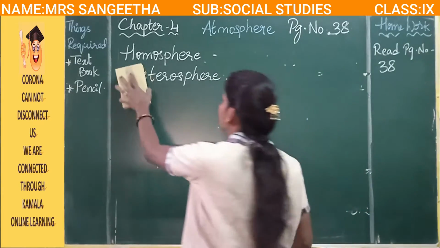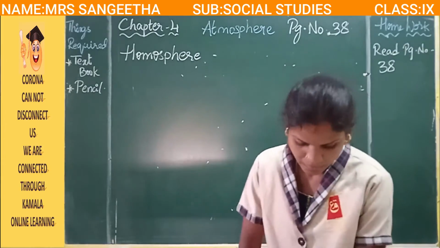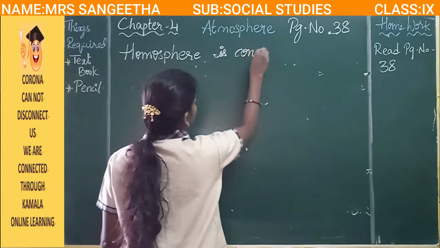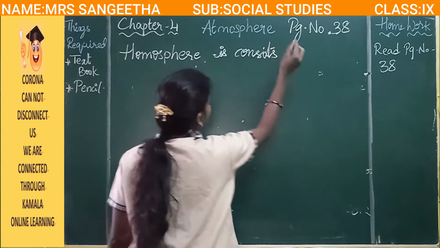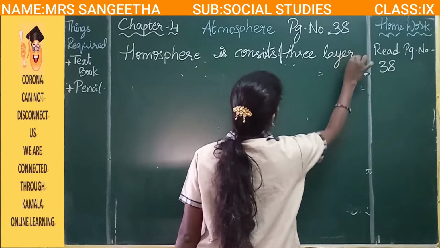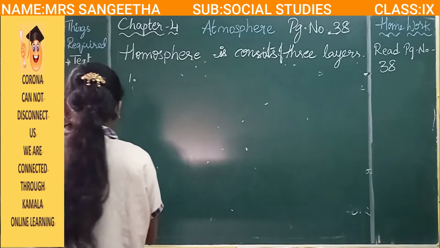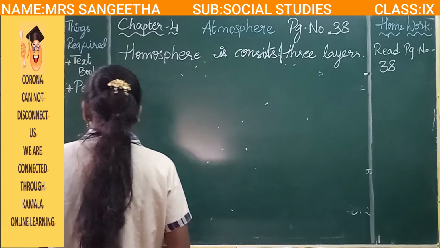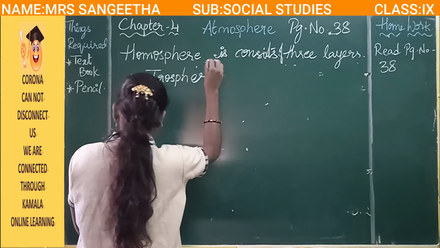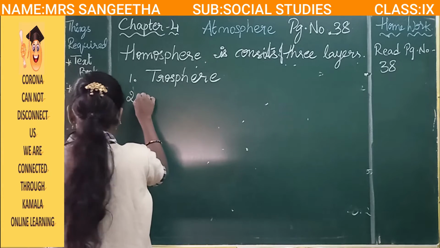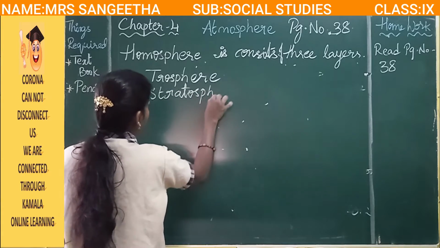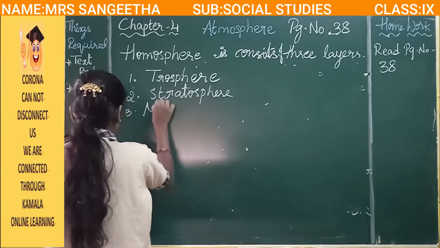Homosphere will take three parts. Homosphere consists of three layers. First one is troposphere. Second one is stratosphere. Third one is mesosphere.